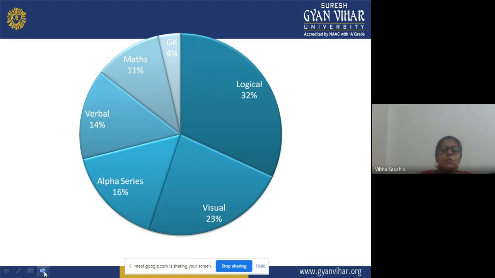On the basis of that: logical 32%, visual 23%, alpha series 16%, verbal 14%, mathematics 11%, and GK only 4%. This is the difficulty level of the student.